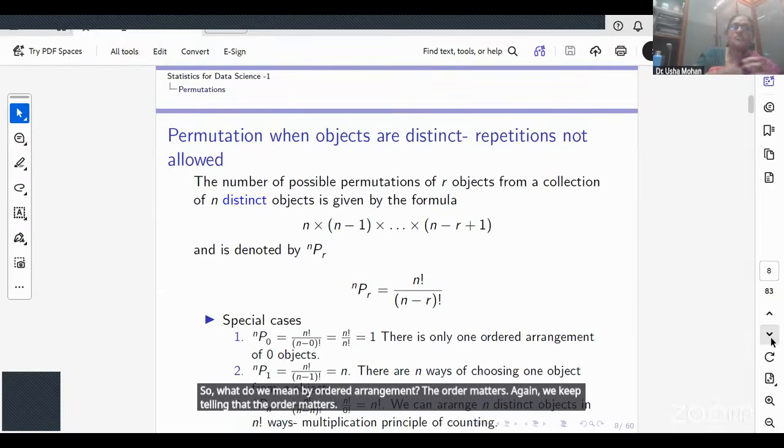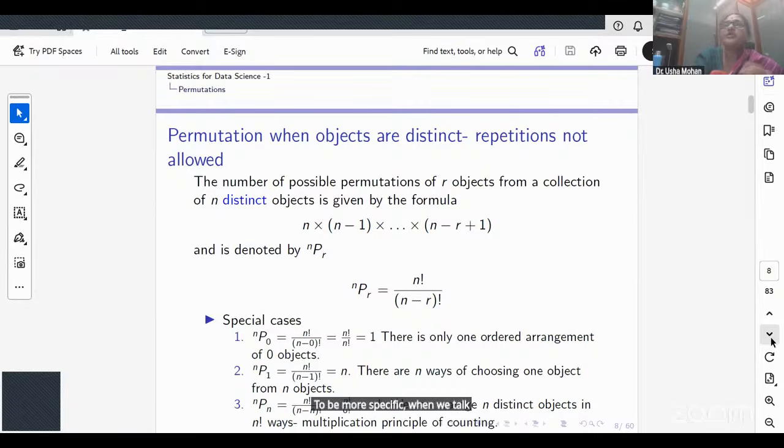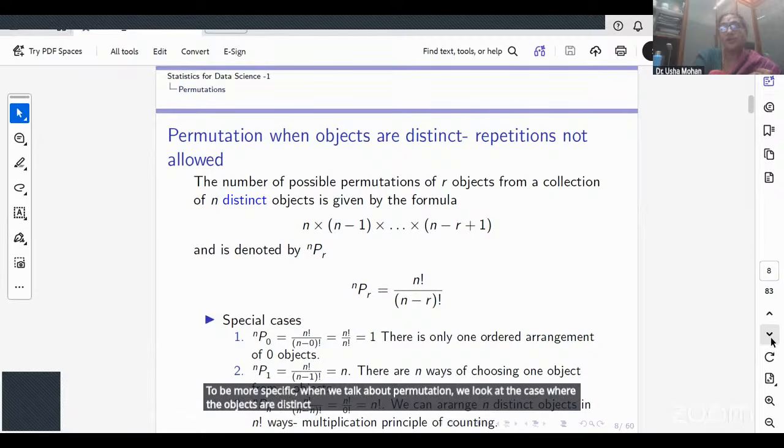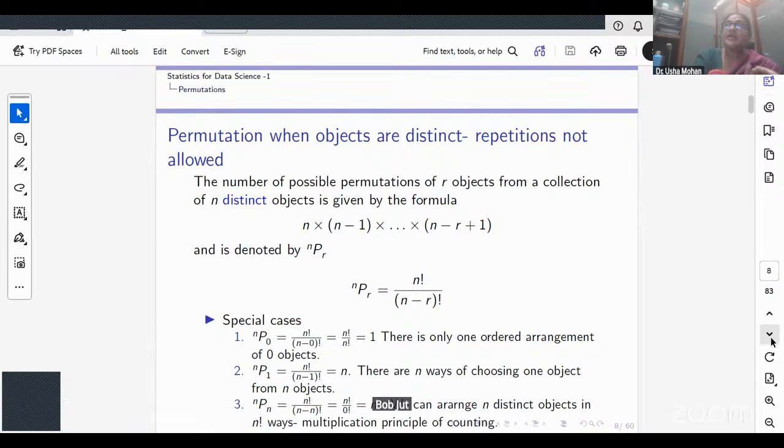And to be more specific, when we talk about permutation, we look at the cases: objects are distinct and repetitions are not allowed; objects are distinct and repetitions are allowed; objects are not distinct. How do we go about the permutation? So let's start with the first case, where I need to have an arrangement of R objects from a collection of N objects. And this is what we denote by NPR.